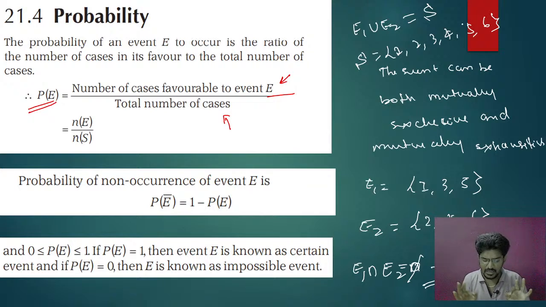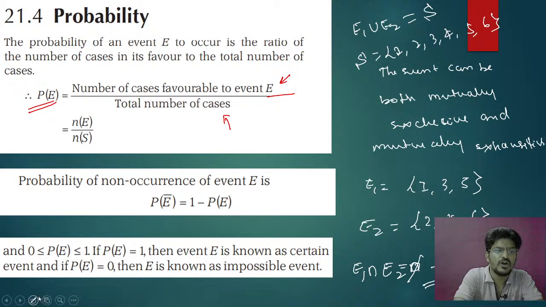Are you getting my point? The same events E1 and E2 can be both mutually exclusive as well as mutually exhaustive. But please note one point. Exhaustive means union must be the sample space. Exclusive means intersection must be empty. Okay, so now I think you got my point.